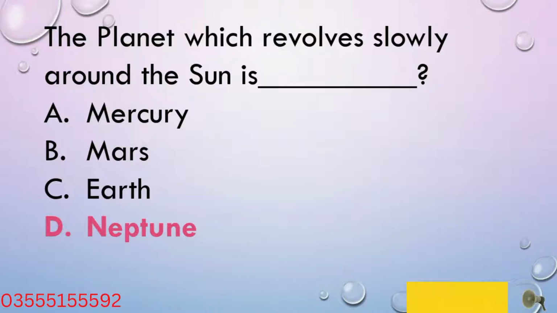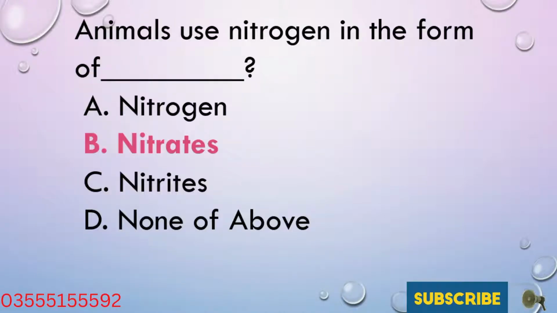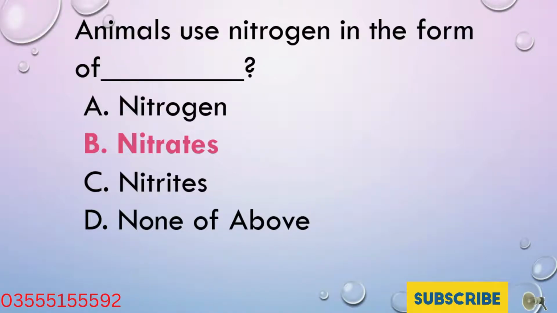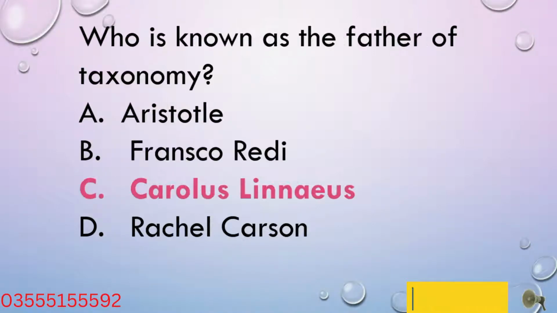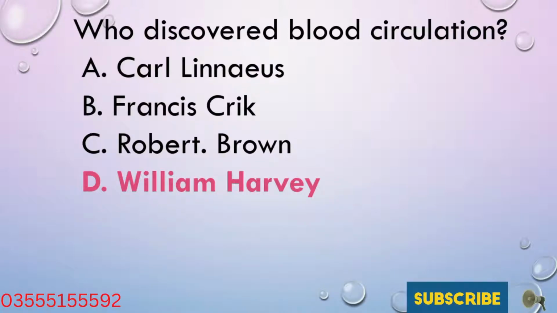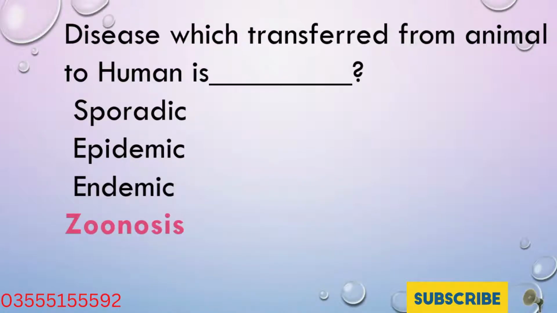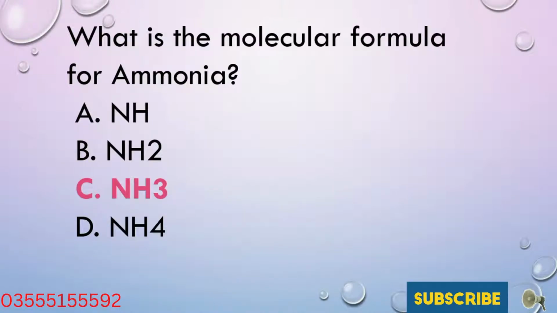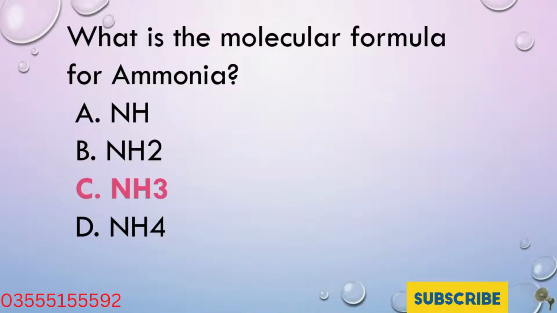The planet which revolves slowest around the sun is Neptune. Animals use nitrogen in the form of nitrates. Who is known as the father of taxonomy? Carolus Linnaeus. Who discovered blood circulation? William Harvey. A disease which is transferred from animal to human is zoonosis. What is the molecular formula for ammonia? NH3.